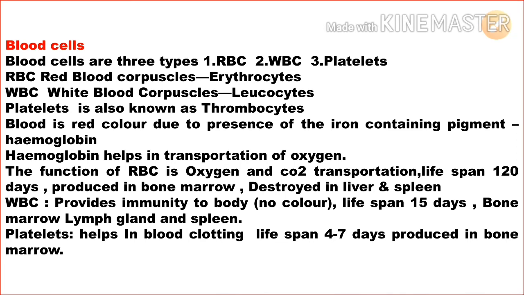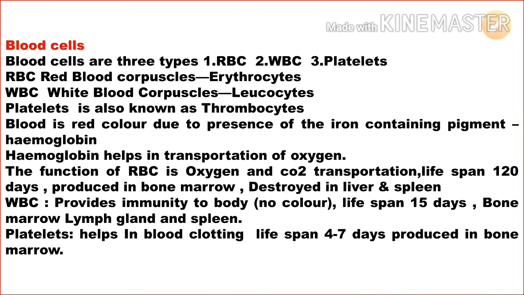Okay, blood is red in color due to the presence of an iron-containing pigment. It is hemoglobin. Due to hemoglobin, the blood is red in color. Hemoglobin helps in the transportation of oxygen. The function of RBC is oxygen and carbon dioxide transportation.